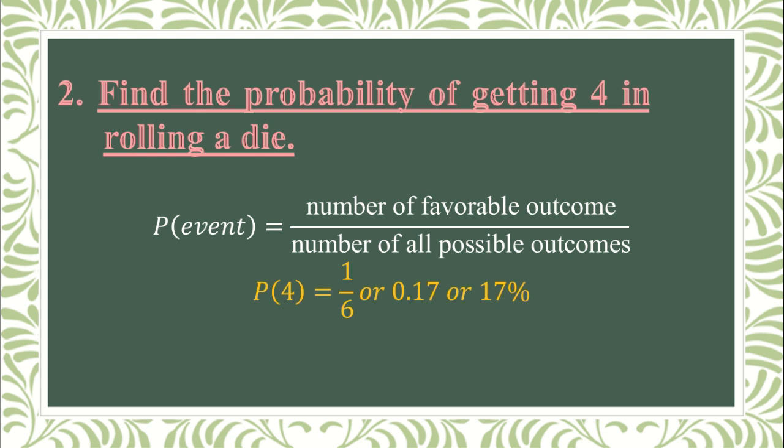And the number of favorable outcomes, since we have only 4, therefore our numerator is 1, and that is the favorable outcome. Then the number of all possible outcomes, as I said earlier, we have 6. So therefore, our answer is equal to 1 over 6 or 0.17 or 17%.